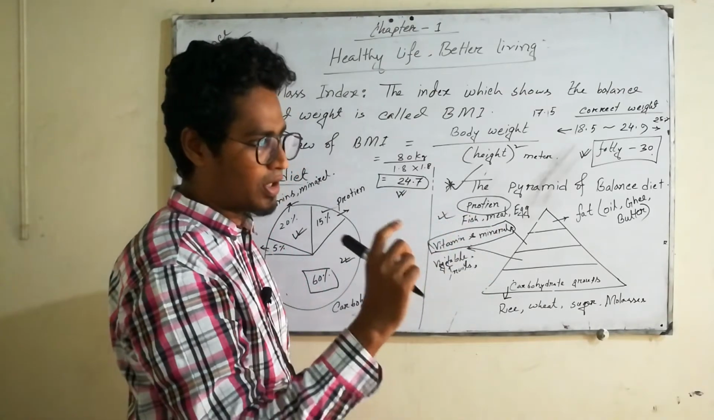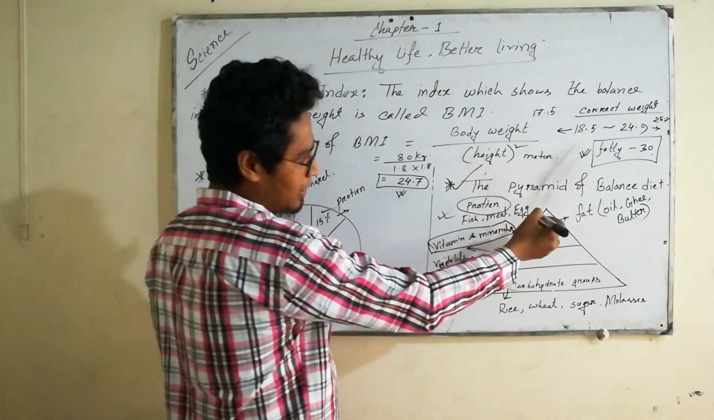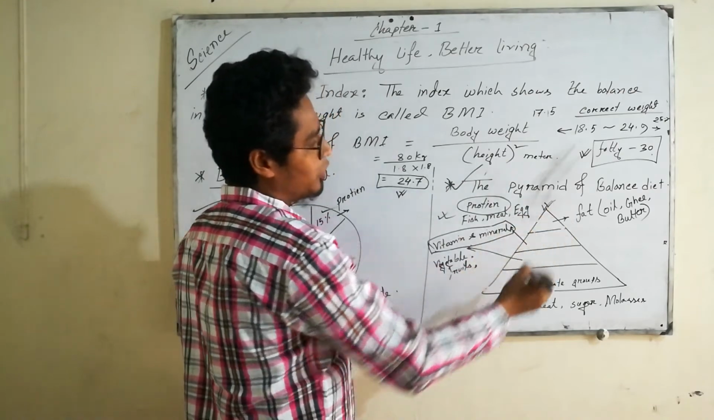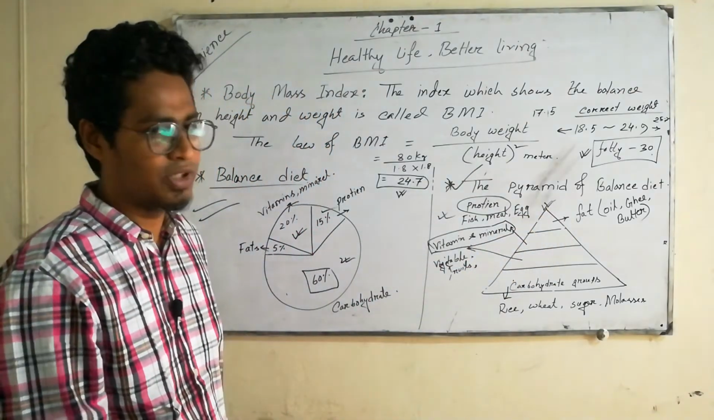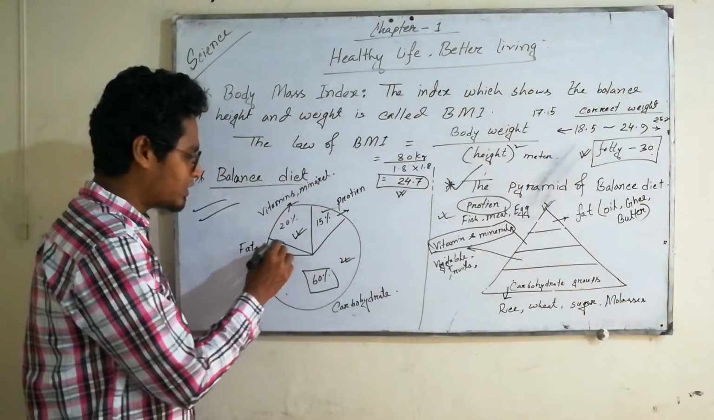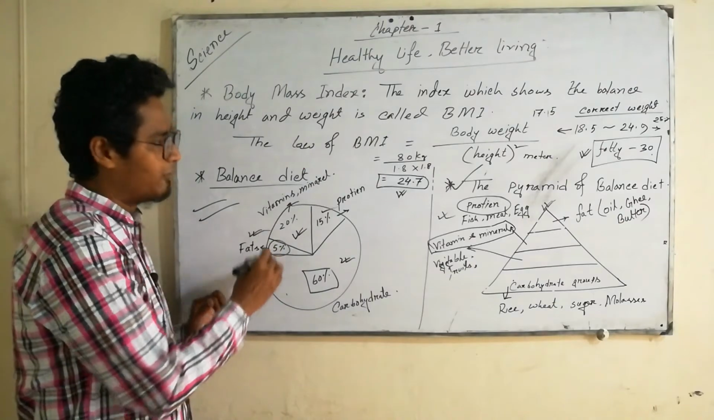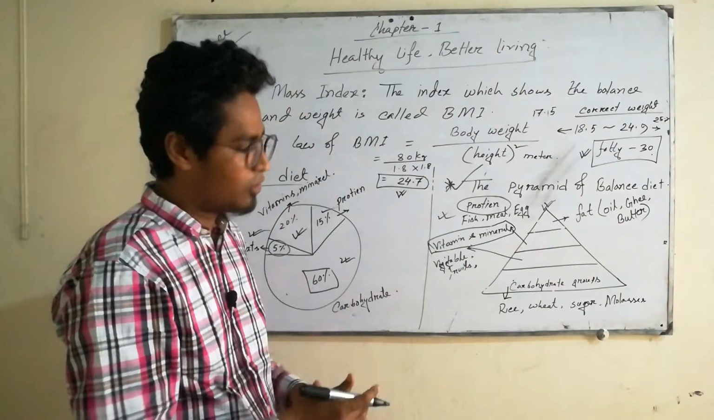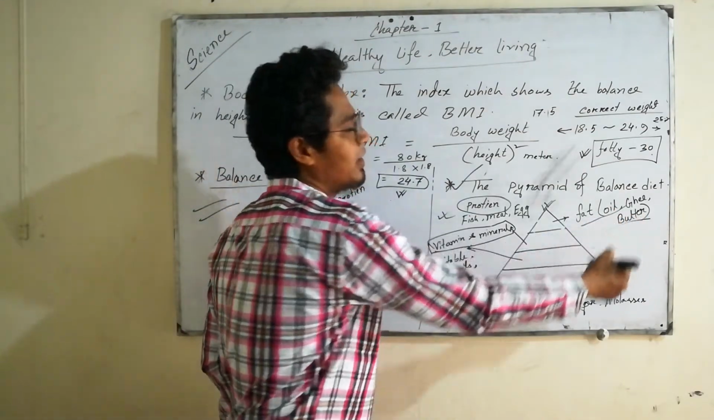So we have to eat less protein, and then at the top of the pyramid is fat. That is oil, ghee, and butter. We have to eat less fat. That means in total food items, 5% will be fat. In our daily food, we can eat 5% oil, ghee, and butter.